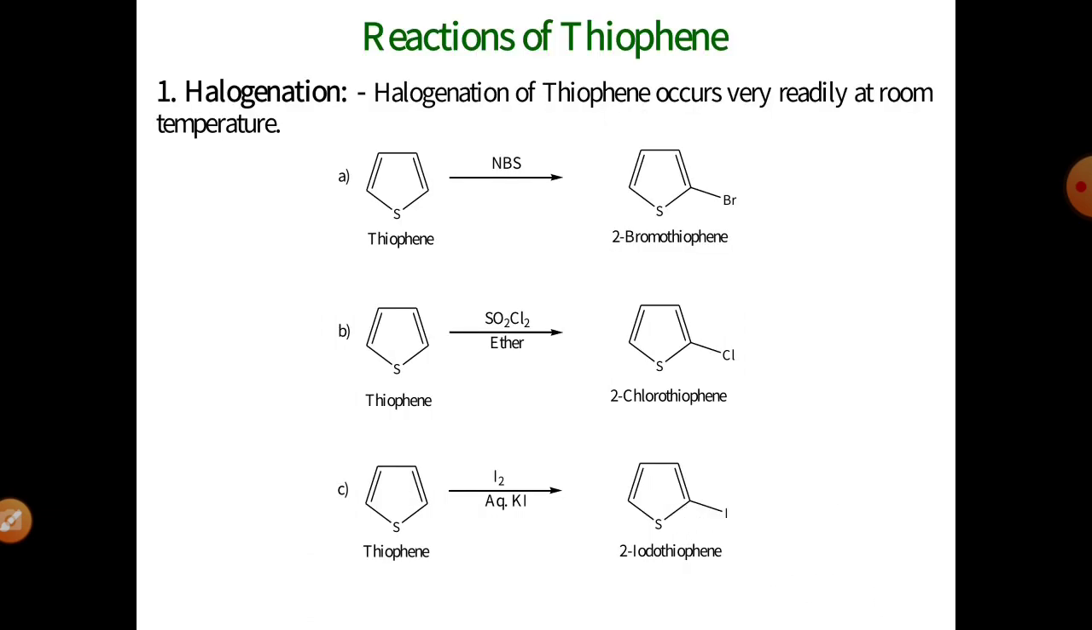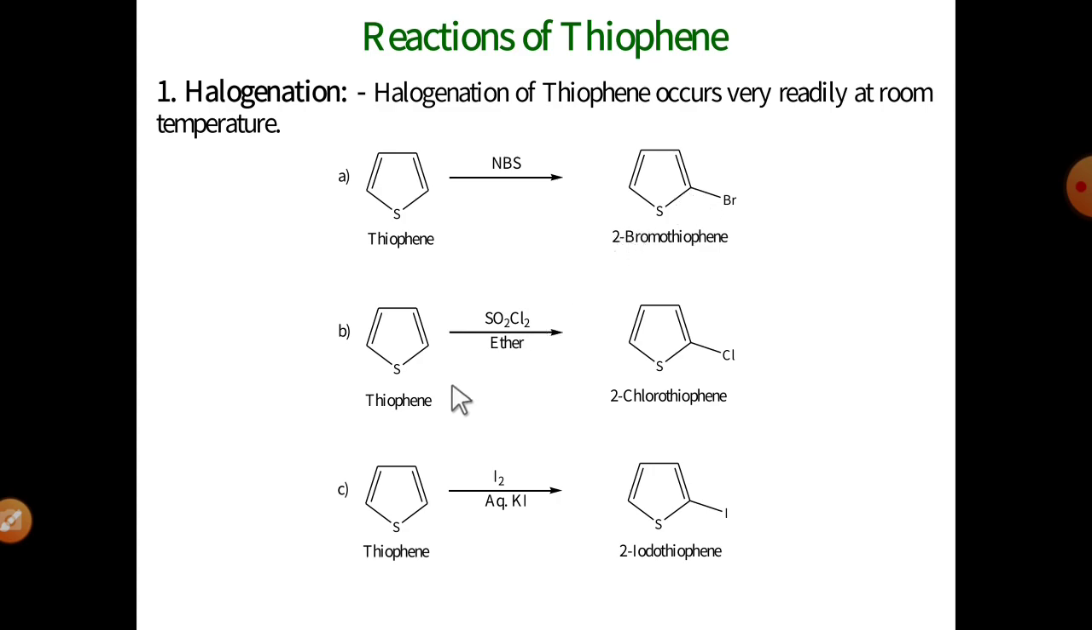Then next are the reactions of the thiophene molecule. Similar to pyrrole and furan, the thiophene molecule also gives electrophilic substitution reactions, but the reactions of thiophene are a little bit different from pyrrole and furan. See in detail. First is halogenation of thiophene. Halogenation of thiophene occurs very readily at room temperature. First, the bromination of thiophene is carried out in the presence of the brominating agent NBS. NBS means N-bromosuccinimide. It finally gives the 2-bromothiophene product, meaning the substitution of the electrophile bromine takes place at the second position.